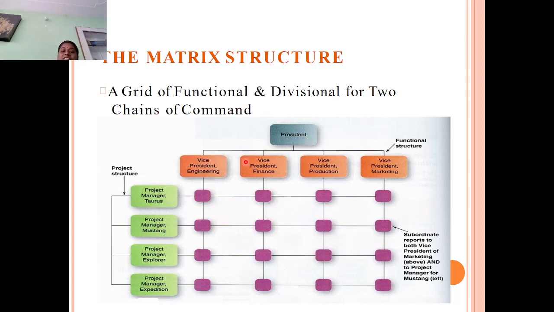See here, under the president you have separate heads for engineering, finance, vice president for production, and marketing. And for each of them you have separate product managers, a manager for R&D, a manager for finance, a manager for expansion, a manager for expenditure. So for each and every line you have a separate one, and for each and every function you have a separate one. Here it is a functional type of organization structure and here it is a project-based organization structure. So the work is a bit complex in the matrix structure.